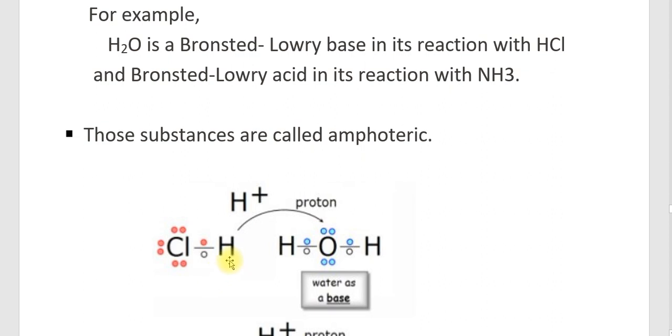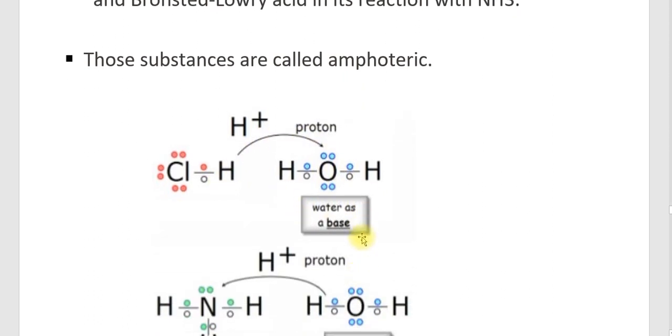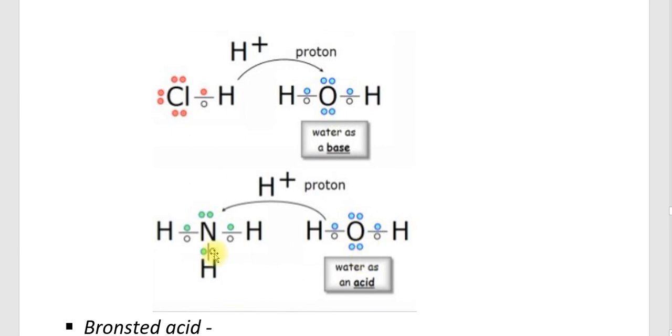So, according to Bronsted, HCl plus water: here, the H2O takes a proton from the HCl. Therefore, H2O acts as a base. But when the water reacts with NH3, what will happen? The H2O donates H plus to the NH3. Therefore, the water will behave as an acid. So from these two diagrams, you can understand that water can behave as a base by accepting a proton, and water can behave as an acid when it donates a proton.